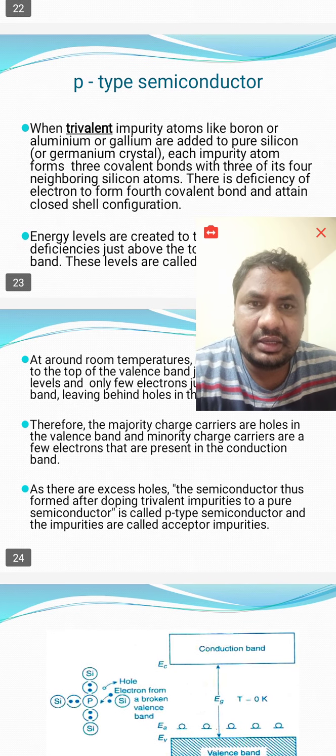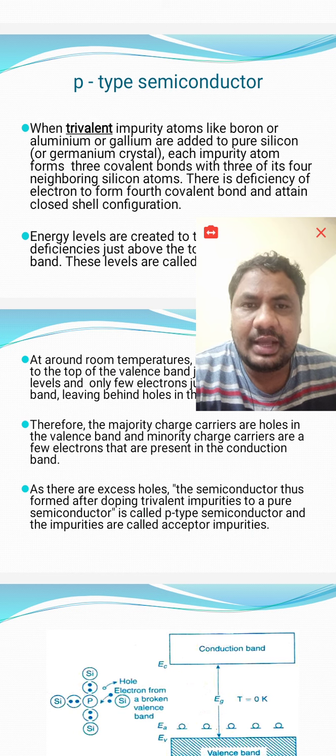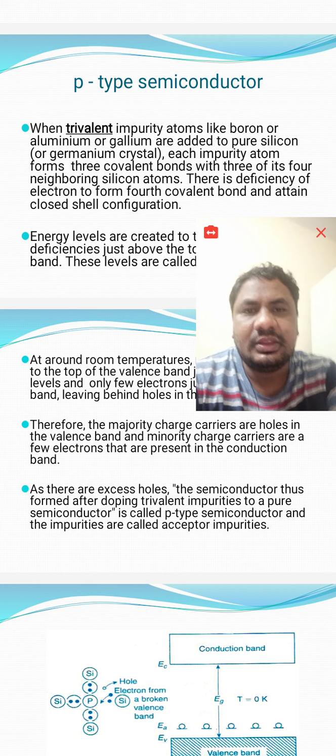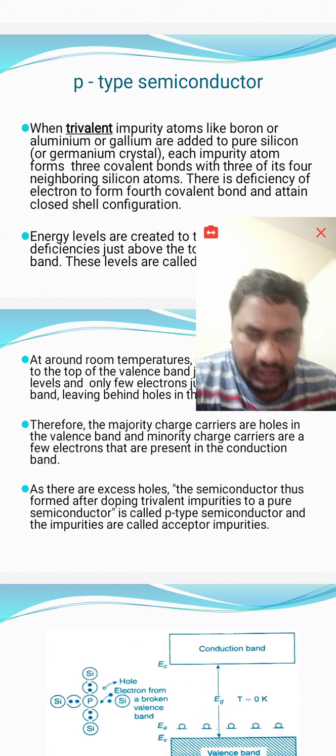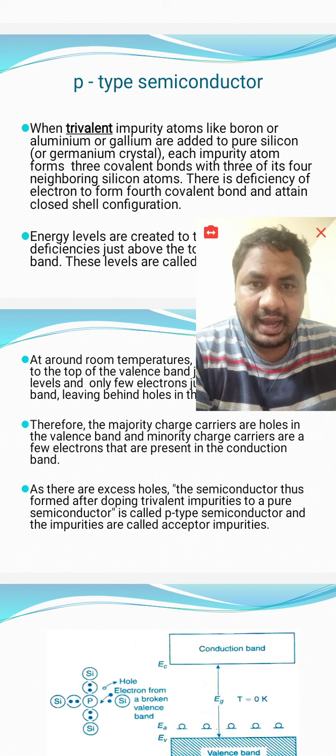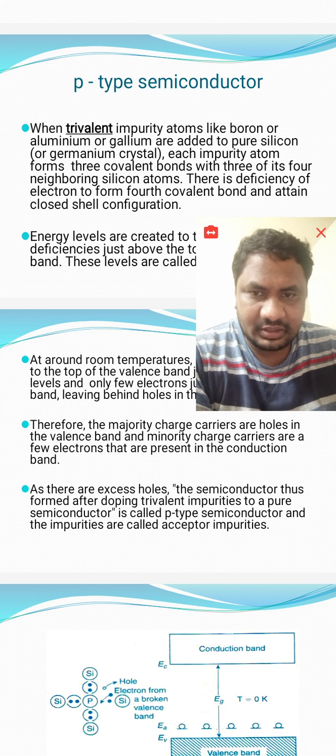That's why here third group elements are known as acceptors, because in their valence shell there are 3 electrons only. To get stability, they must acquire electrons, 5 electrons actually. But in silicon, 4 electrons are there, so each silicon can make 4 covalent bonds with its surrounding atoms. If an electron is acquired by the third group element, it can automatically undergo covalent bonding. That's why they want electrons, and we say third group elements are acceptors. They can accept the electrons.